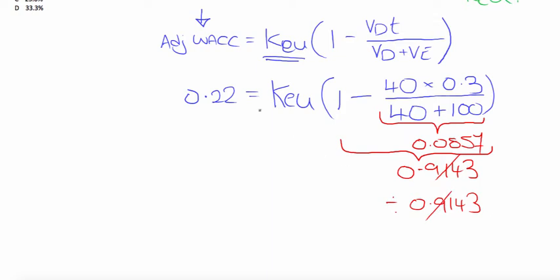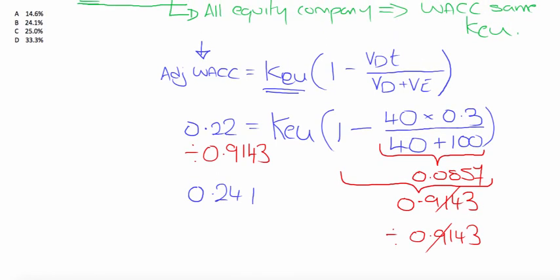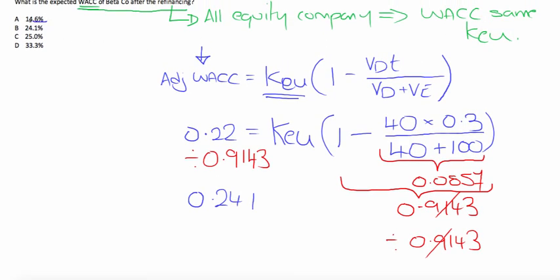They will cancel out on the right, but on the left hand side this will then give us our final answer: 0.22 divided by 0.9143 will give us approximately 0.241, and therefore the correct answer is B.